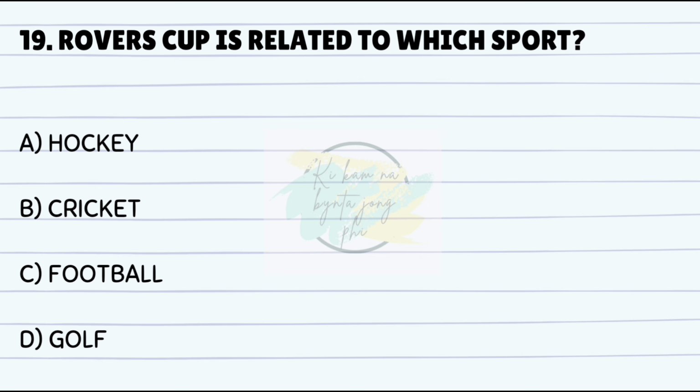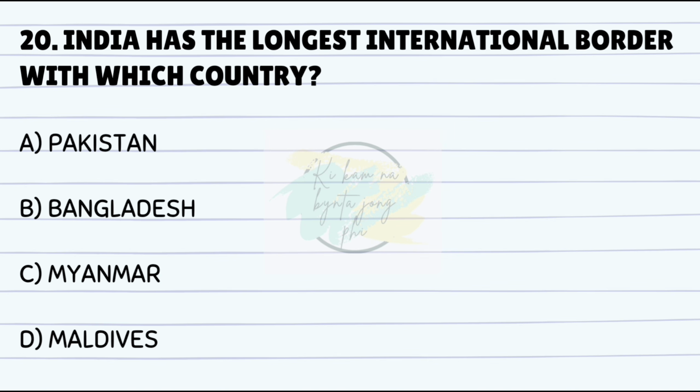Rovers Cup is related to which sport? Answer is C. Football. India has the longest international border with which country? Answer is B. Bangladesh.